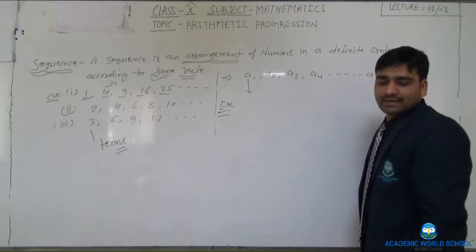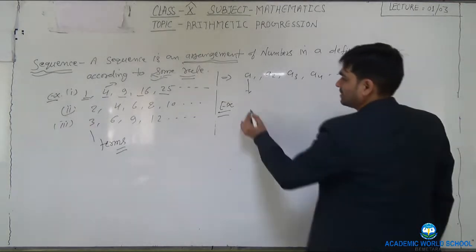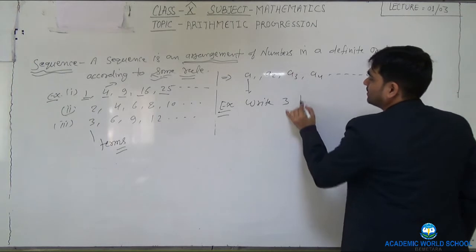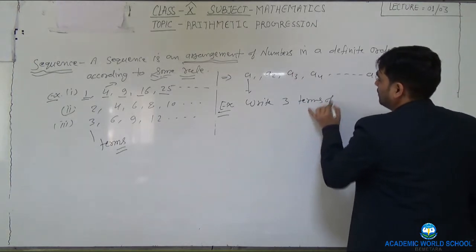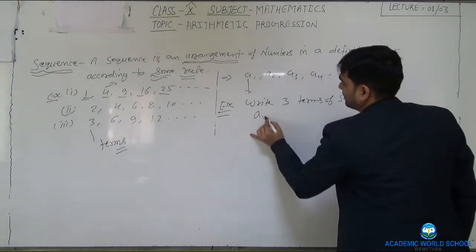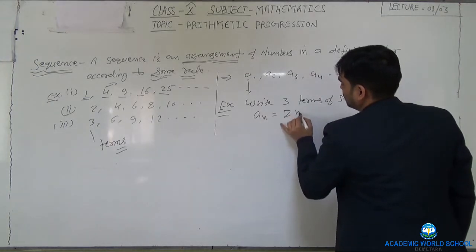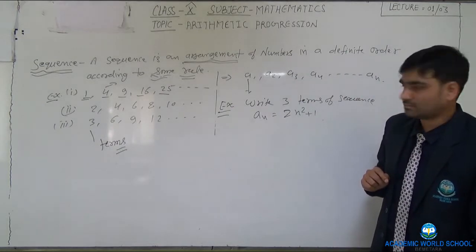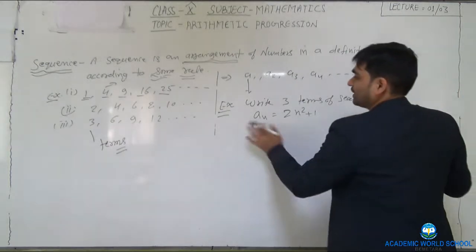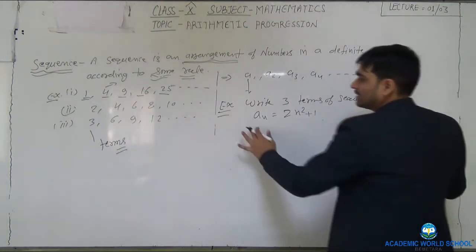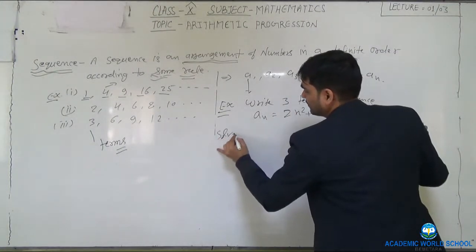A question will be given: write 3 terms of the sequence, and any sequence will be given. An is equal to, say, 2n square plus 1. Okay, so how will we write? Write 3 terms of this sequence. So how will we write it? For that, it is very simple.